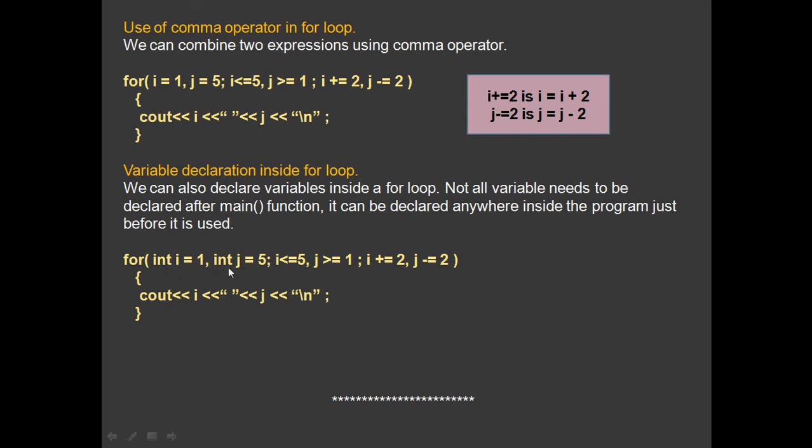Once you declare the variables here, you don't need to declare them separately at the top. Clear? So try implementing this, declaring the variable inside the for loop, in the program which I just explained.